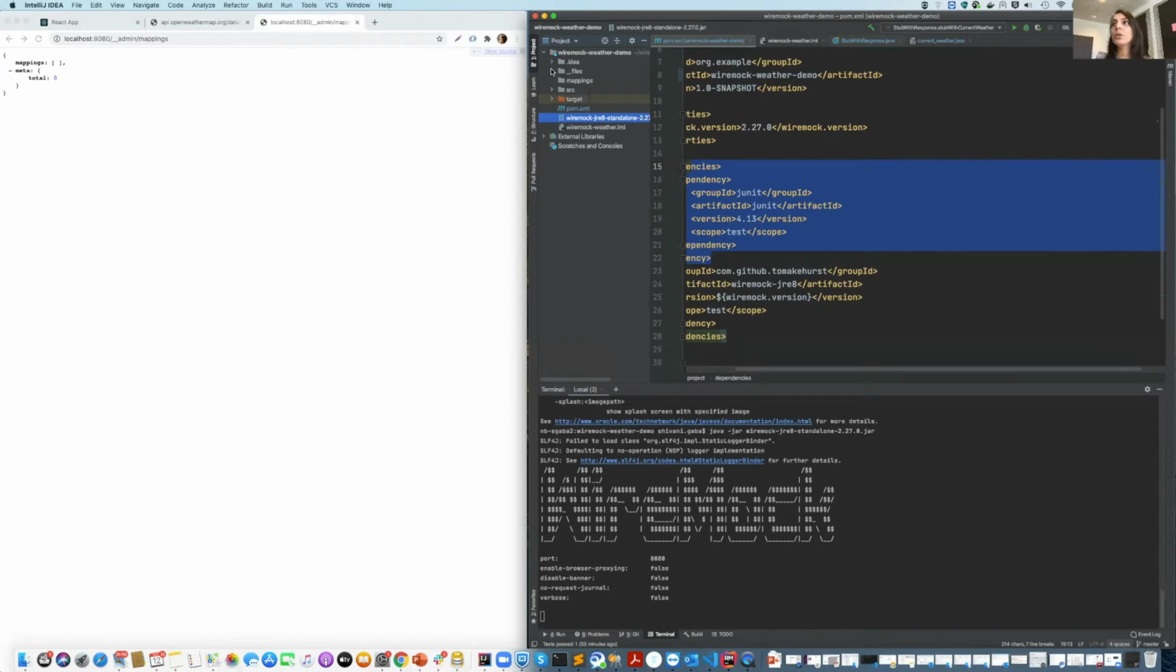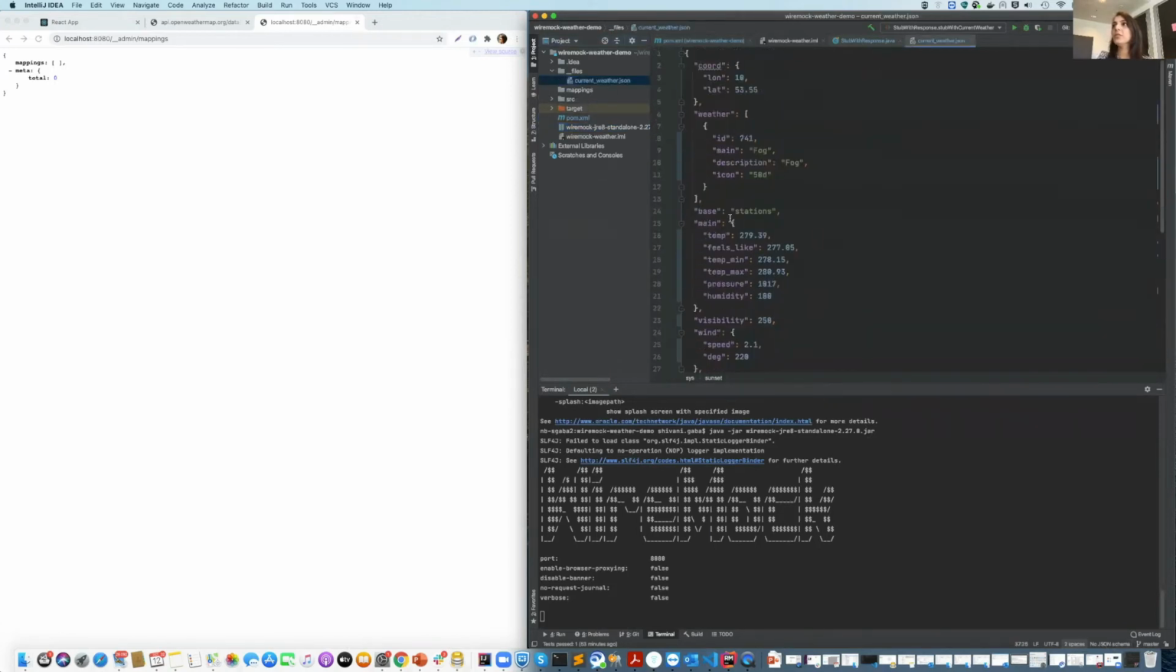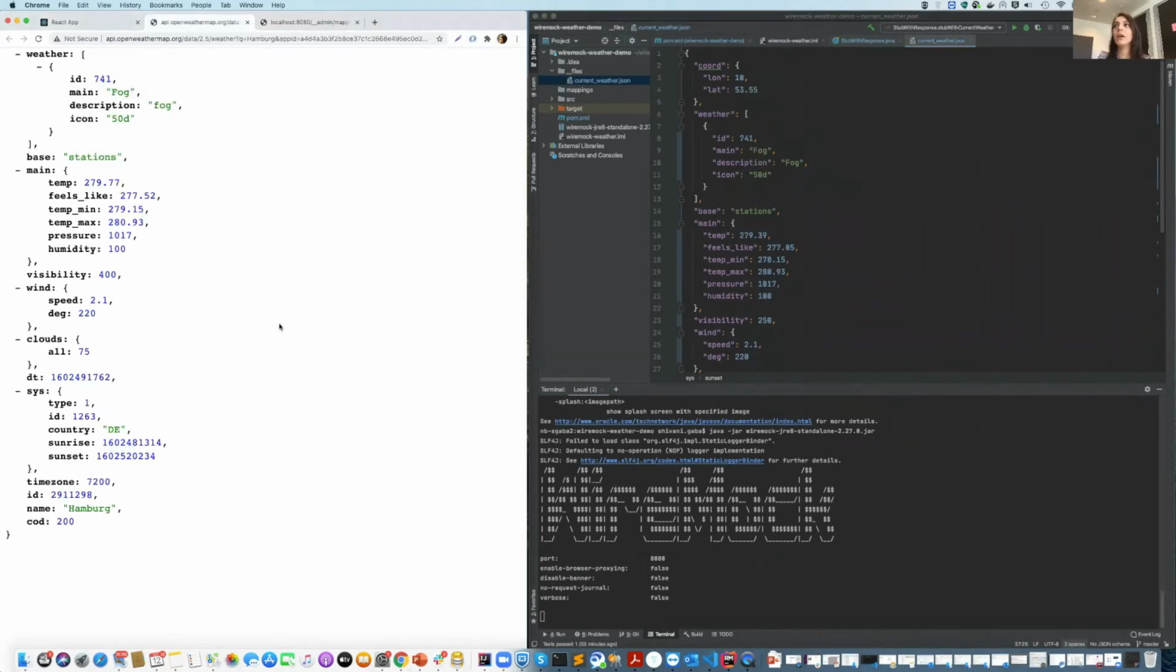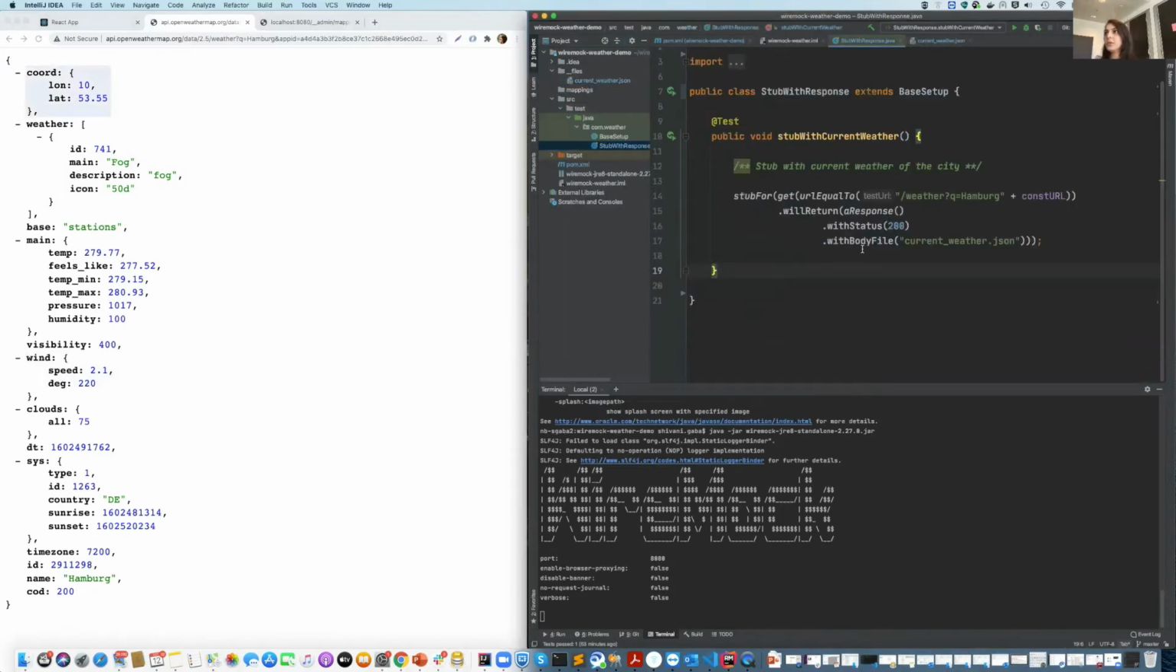To create the stub response, in the files folder, I've added this JSON file, which is exactly a copy of the response that we got from the original API. And I would now create a function. This is the function that I've created, which says stub for the current weather. We stub for the weather endpoint, Hamburg weather, and it will return a response code of 200 and a body file of current weather.json, which I just showed you. So if I run this,